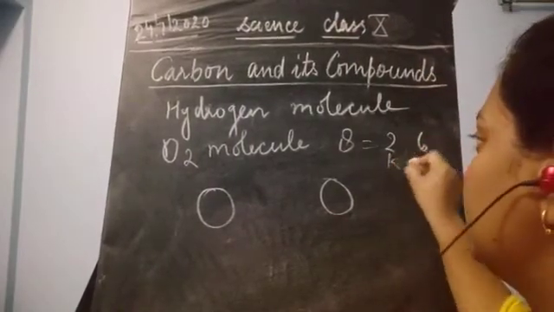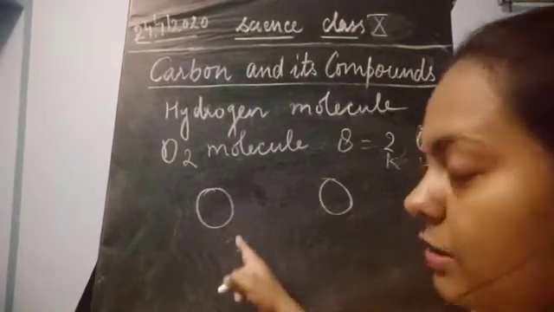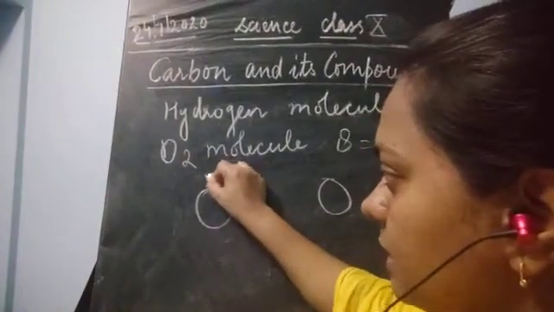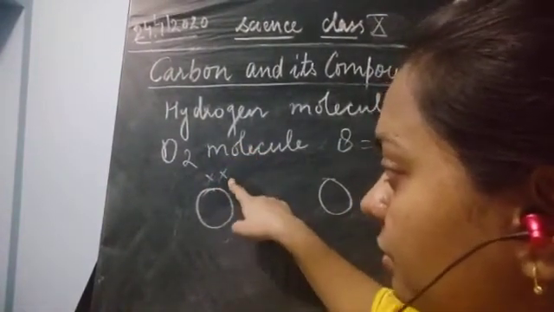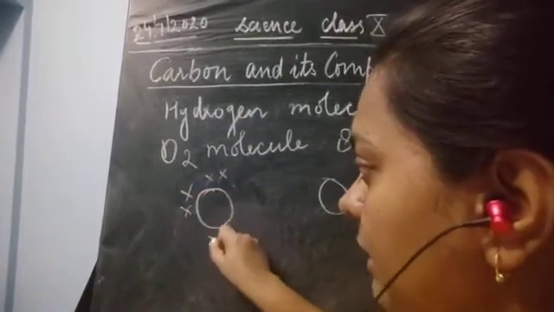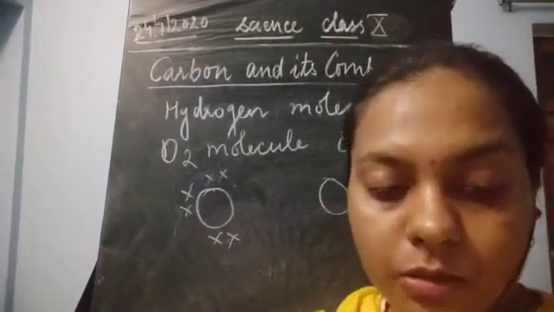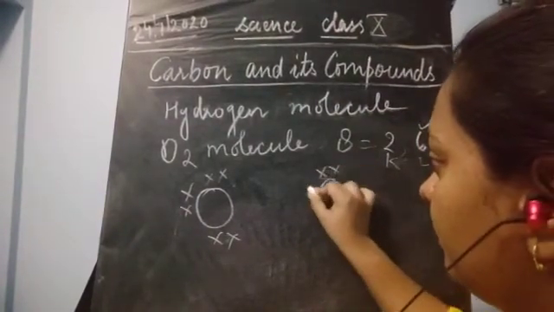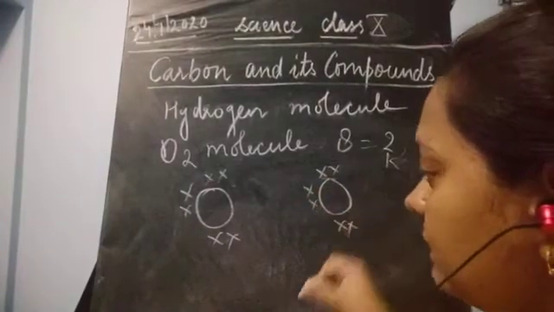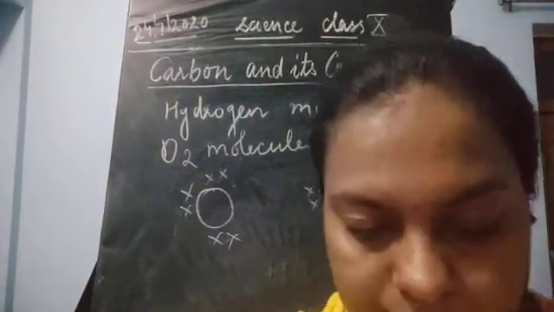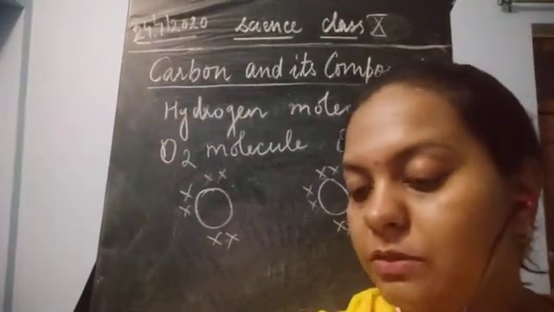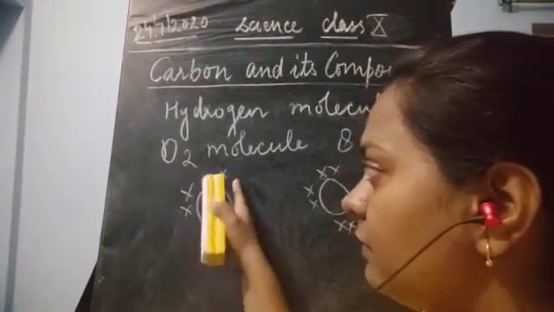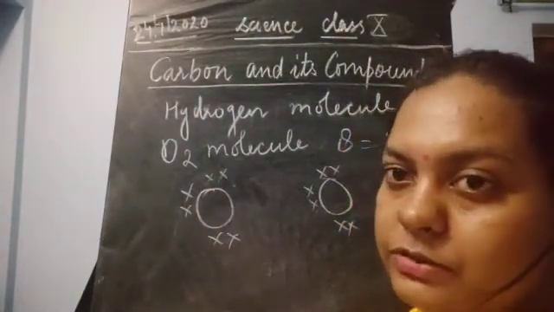Okay, so this is the K shell, this is the L shell. So the L shell has 6 electrons. Now how are you going to show these 6 electrons on this oxygen atom? Either by a dot or by a cross. We'll just use crosses: 2, 4 and 6 electrons. Similarly, we write it on the other atom also: 2, 4 and 6 electrons are present. You can write these crosses anywhere. It's not necessary to have 2 electrons here, 2 electrons here, 2 here, and 2 there.